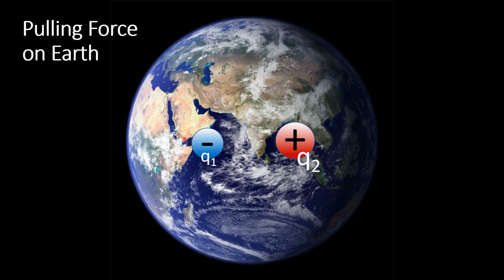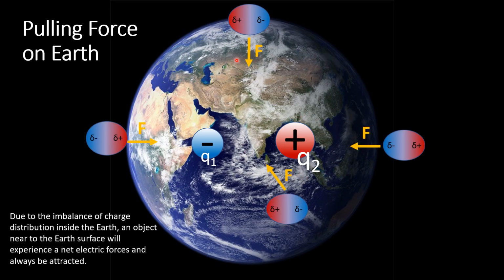So we have the negative charge Q1 on the left and a positive charge Q2 on the right. Due to the imbalance of charge distribution inside the Earth, an object near the Earth's surface will experience a net electric force and always be attracted.